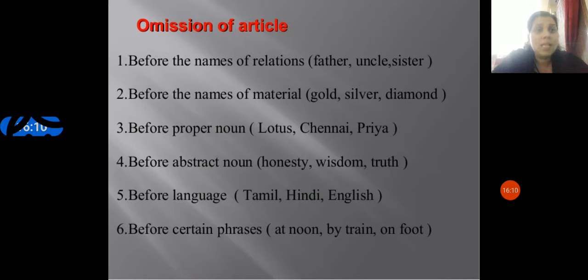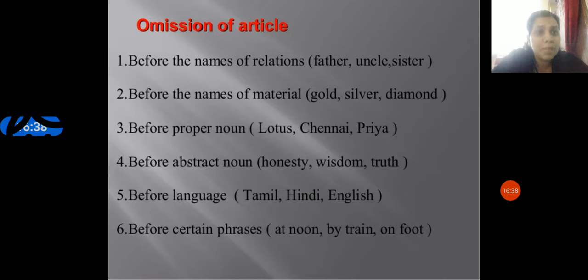Then last, let's see omission of articles. Sometimes we don't need to insert an article in certain places. So where should we omit it? Before the names of relations: father, uncle, sister, there is no need of writing an article. A sister, no need of writing an article.